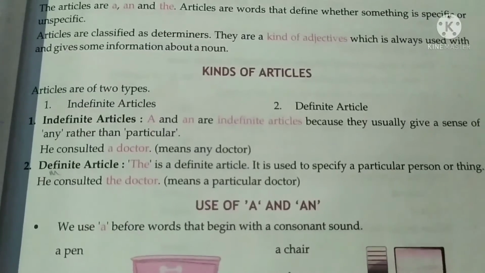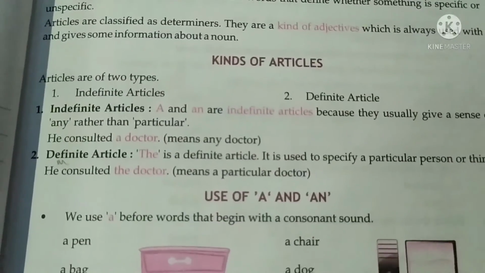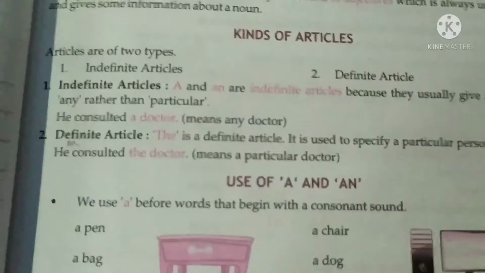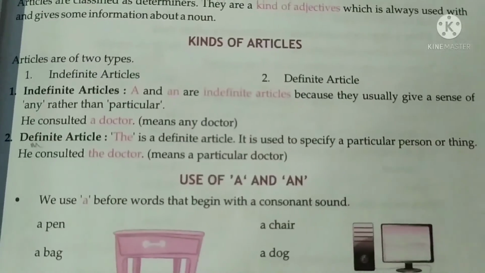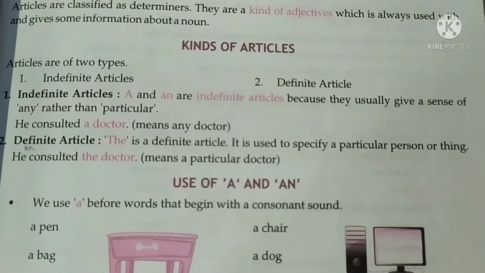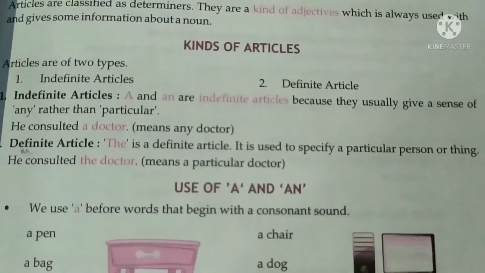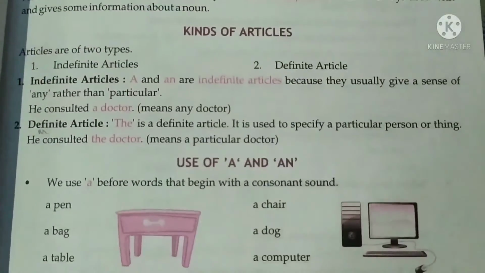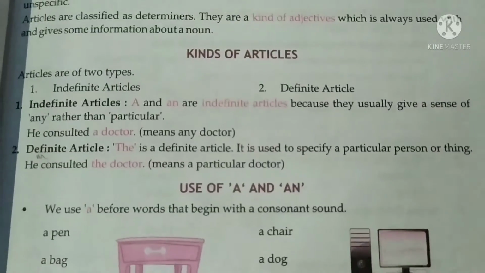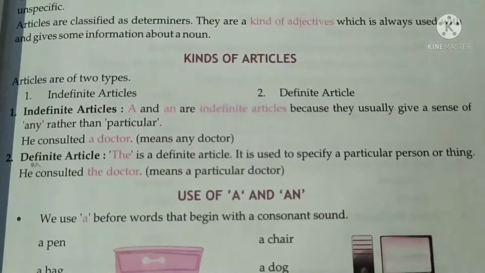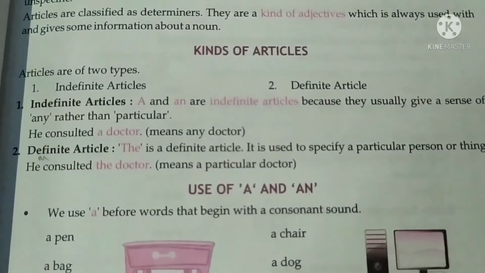We are not talking about a particular person. The definite article is used to specify a particular person or thing. He consulted the doctor means the particular doctor he consulted. So when we are talking about it the second time, we use the, because we are confirming we are talking about that doctor or that teacher, anyone.